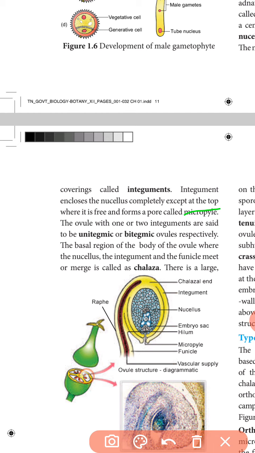The ovule has one or two integuments. Only one integument is said to be unitegmic. In some ovules they contain two integuments. It is known as bitegmic. Where the nucellus, integument and funicle meet, this part is known as the last region, the chalazal end.